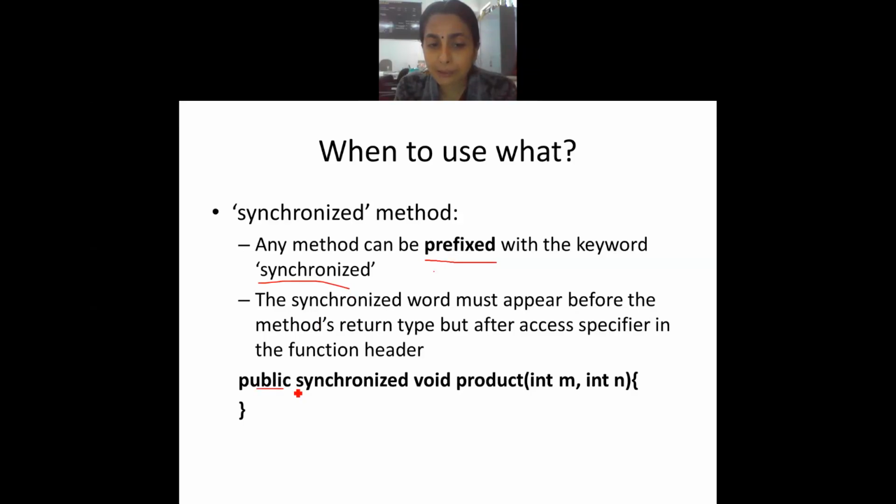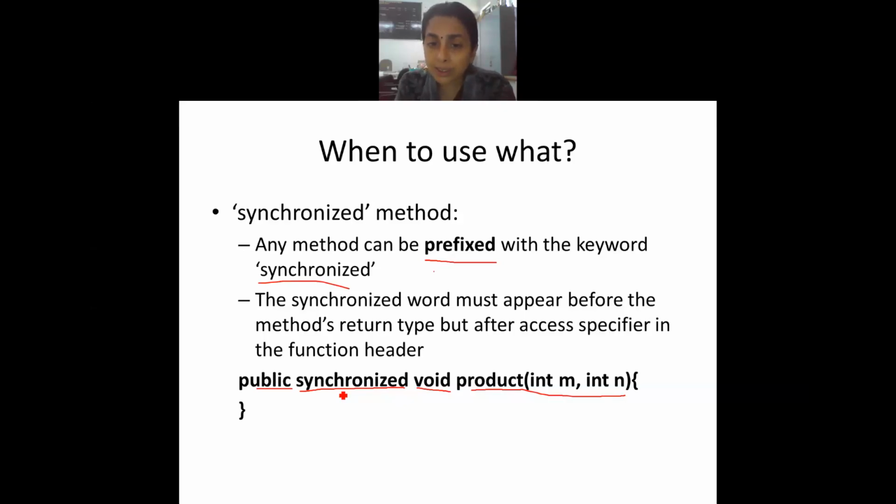After the access specifier comes the keyword synchronized, followed by the return type, then the whole prototype of the function header. So it is between public, private, whatever is there, and the return type that the keyword synchronized has to come. This is how you make a method synchronized.